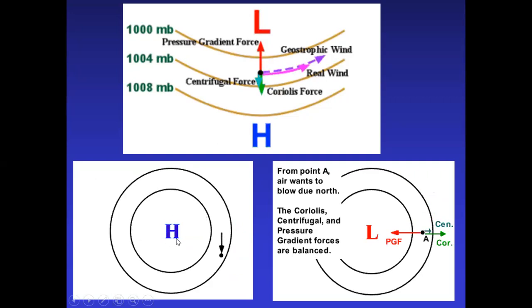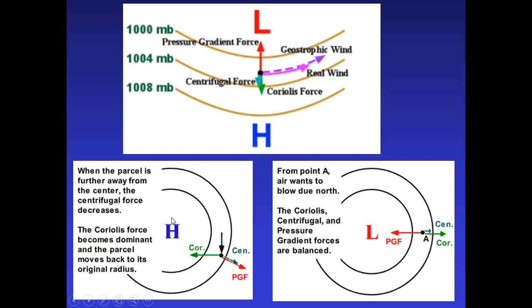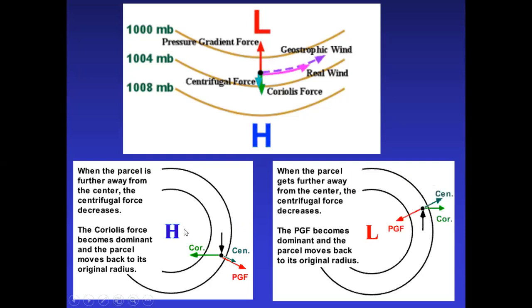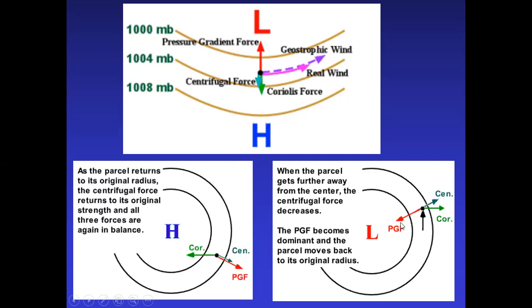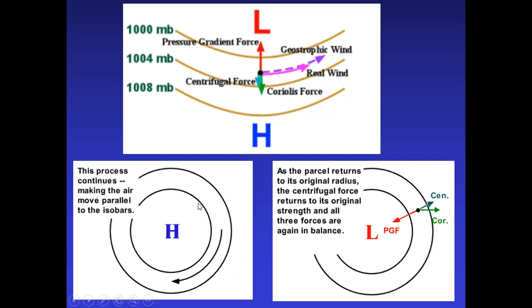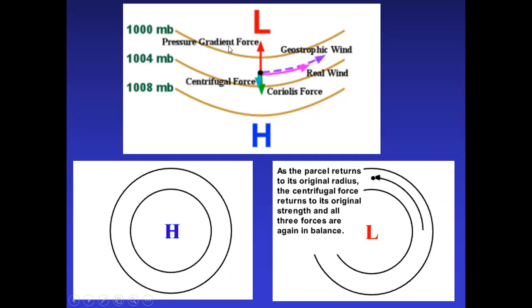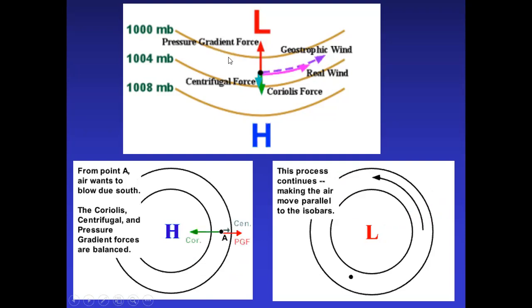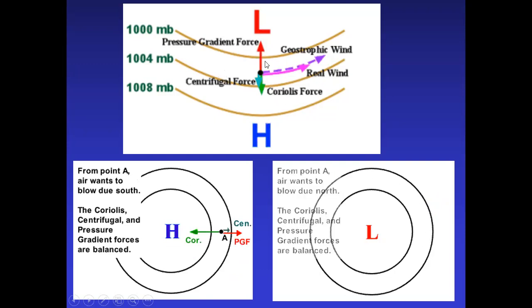In the second case, here high pressure is created at the center. That is the anticyclonic condition. The same process is here, when the pressure gradient force is more, due to this the cyclonic condition happens. Here the Coriolis force is stronger than the pressure gradient force, which means the anticyclonic condition is formed. So these are the three forces: pressure gradient force, centrifugal force, and Coriolis force, applying on the generation of the wind.